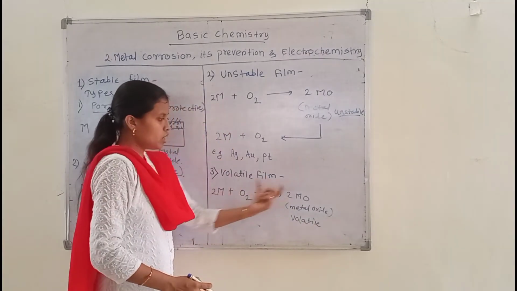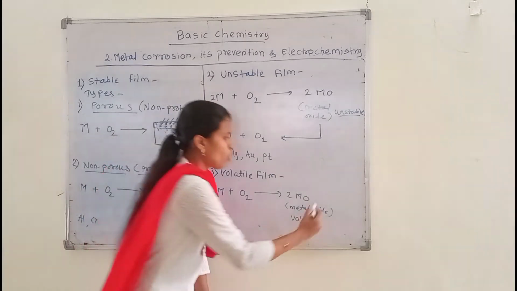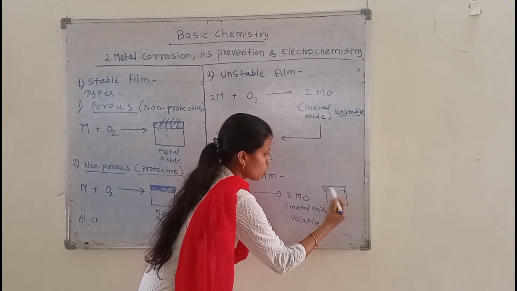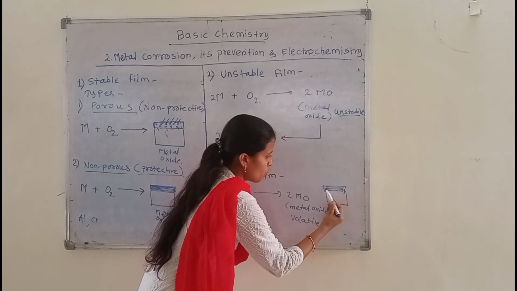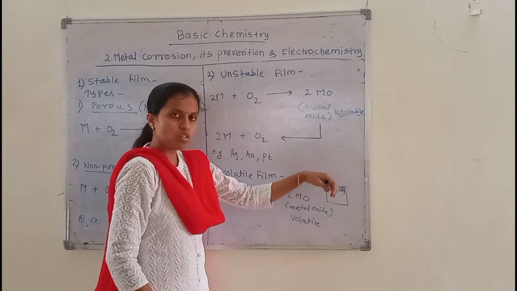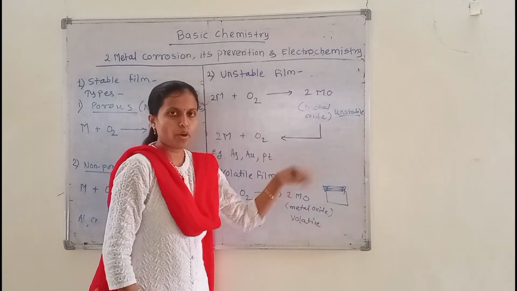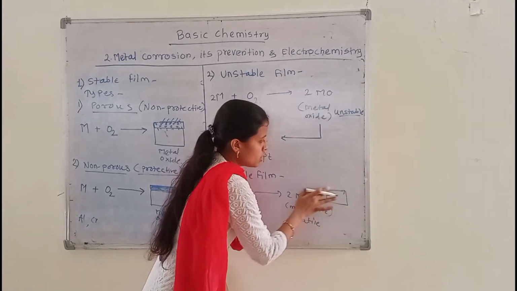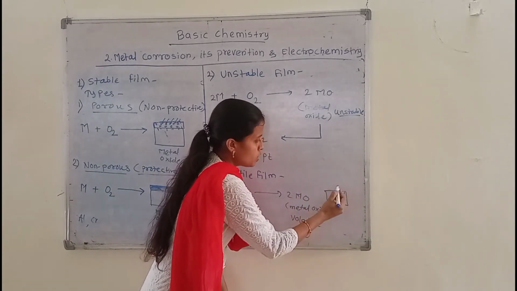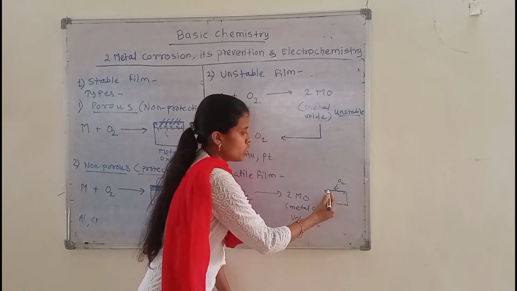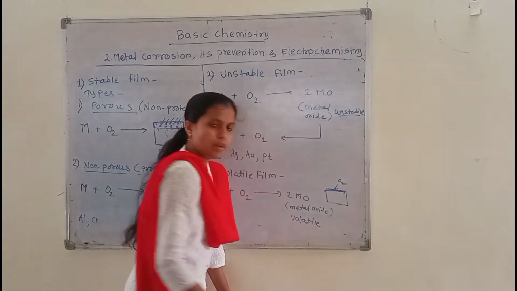Once the metal oxide film is formed on the surface of the metal, after some time this film will be volatilized, meaning vaporized. When this film is volatilized, the metal surface again comes into contact with atmospheric oxygen, and the corrosion of this metal can be carried out.